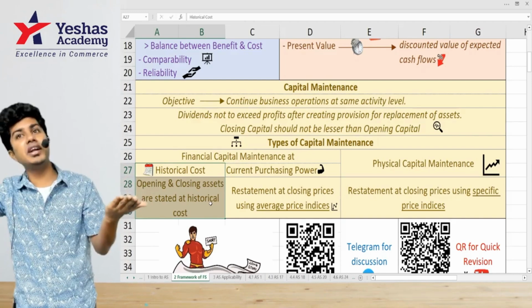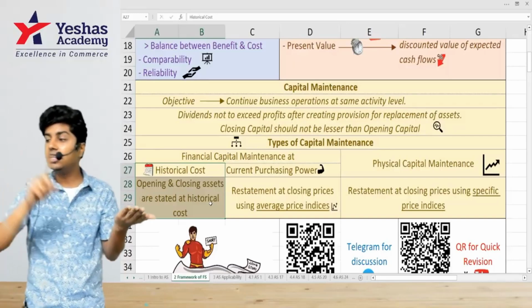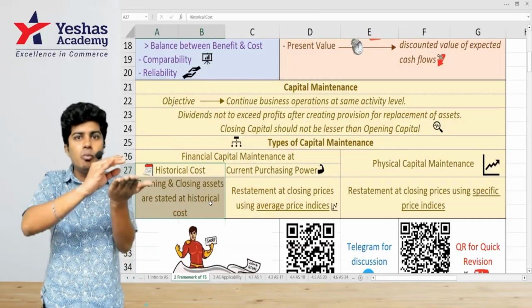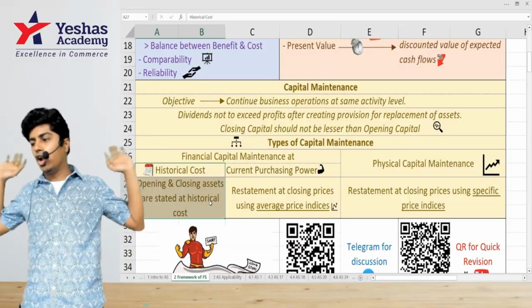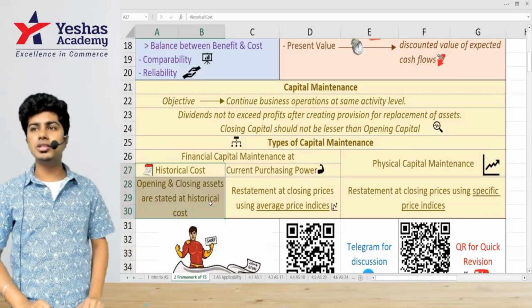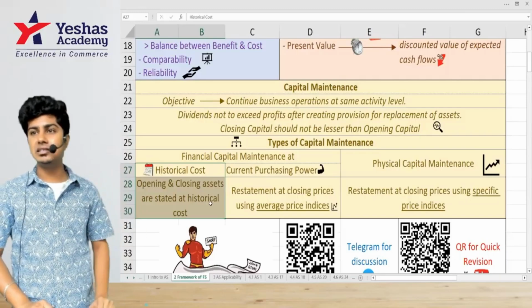Historically, inventory was 10,000 kgs. 10,000 kgs into 10 is what I had last year. 10,000 kgs into 10 is what I want to have this year. So out of 1 lakh 20, I'll keep 1 lakh rupees aside. 20,000 I can withdraw. That is historical cost as the basis for capital maintenance.